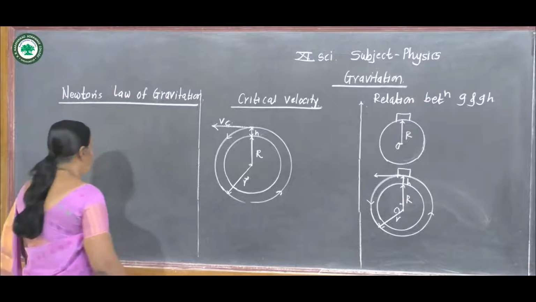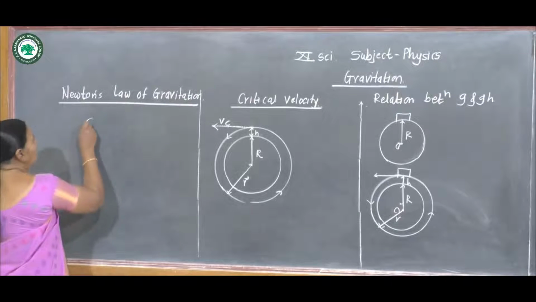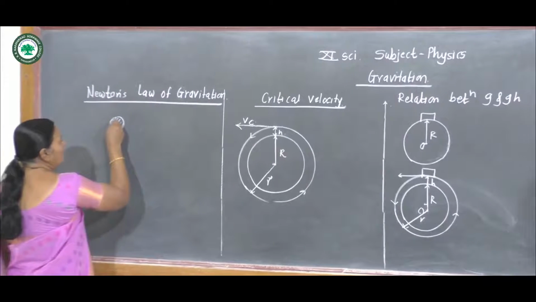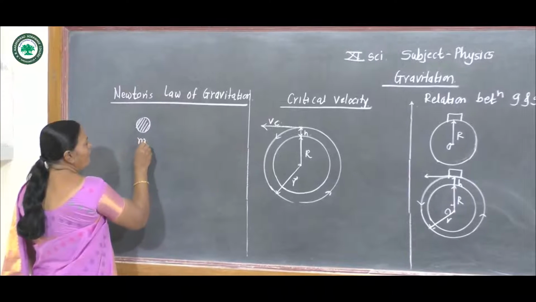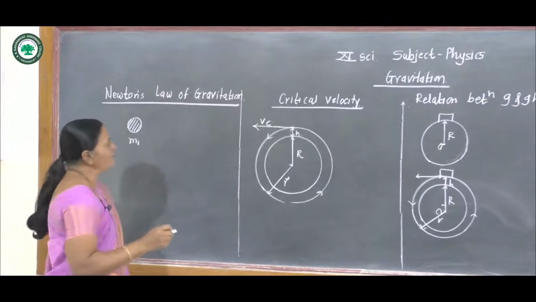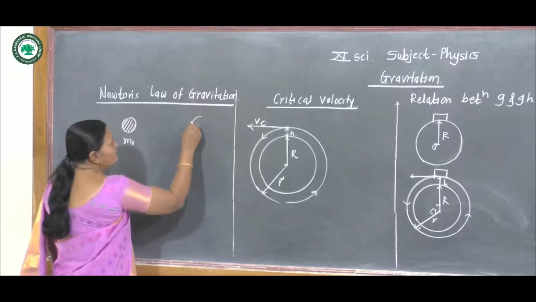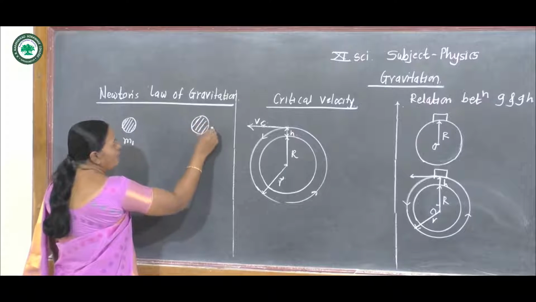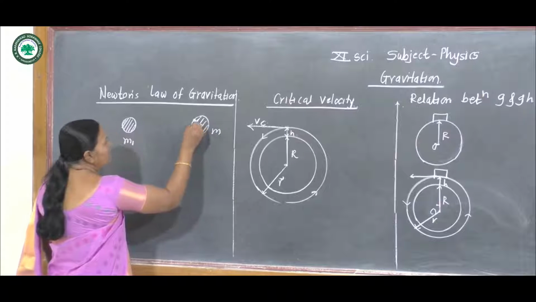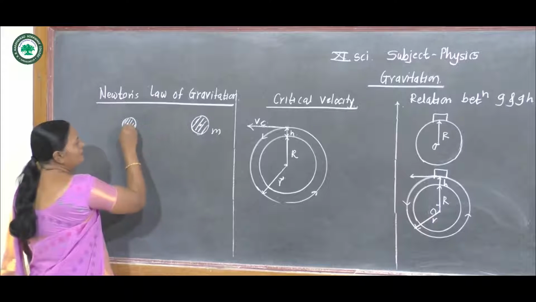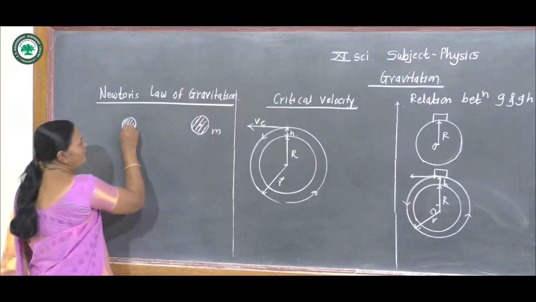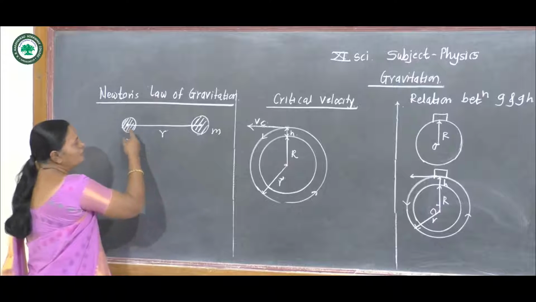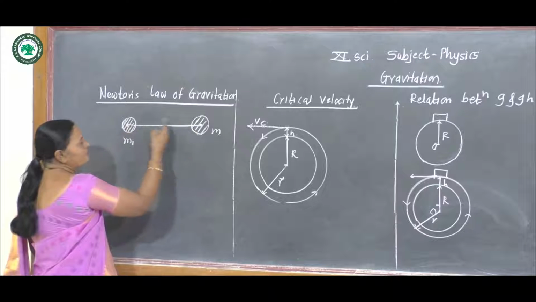Now see, suppose there are two macro particles. Suppose this is one particle, one object having mass m1. Now there is another particle, another object having mass m2. This is the center of this particle, and this is the center of the other particle, and suppose r is the distance between these two particles from their centers.